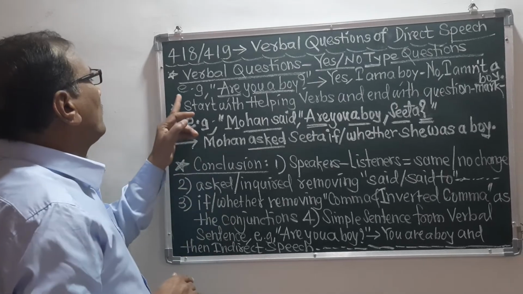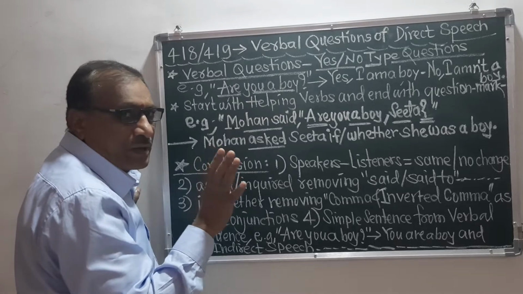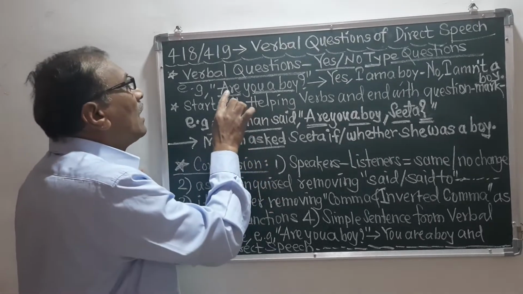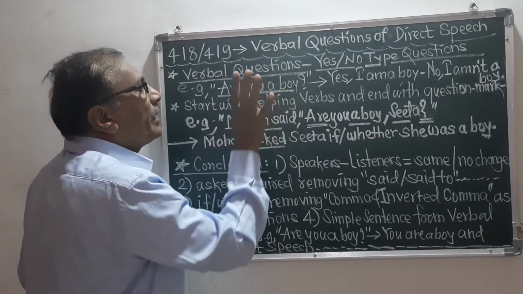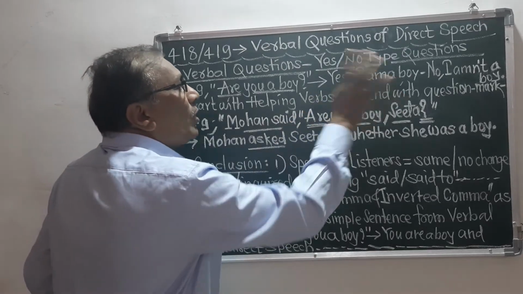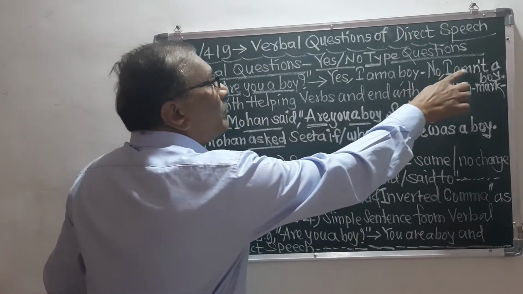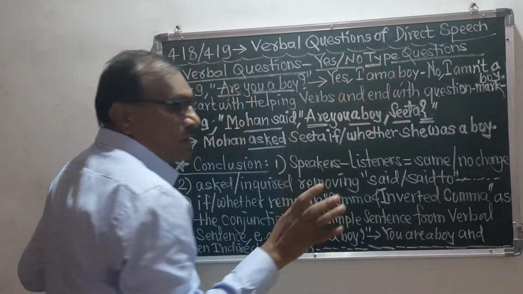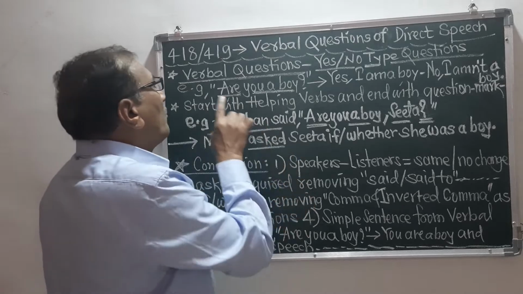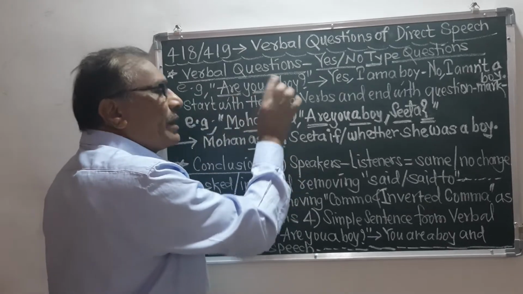For example, I will say, are you a boy? The question is, are you a boy? The answer is yes, I am a boy. The second answer is no, I am not a boy. Remember, we have asked this question, are you a boy?